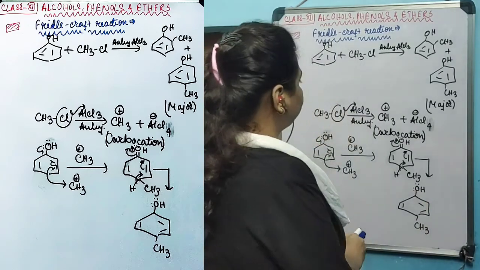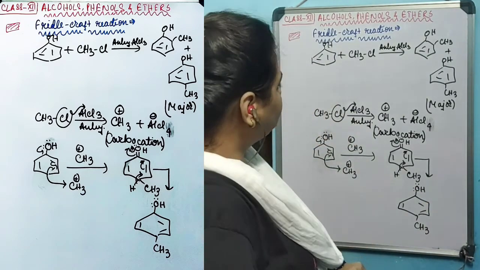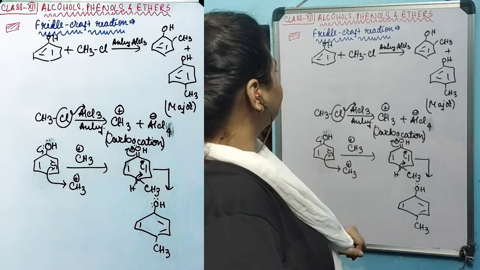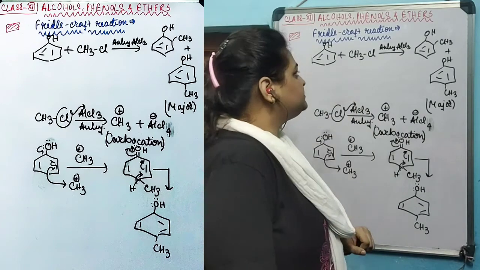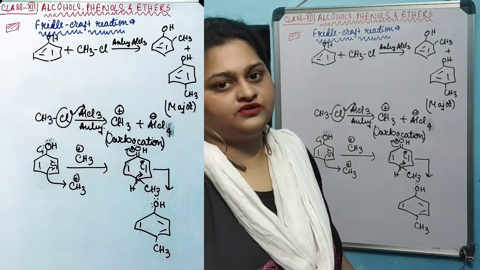And that is how this product, the ortho product, is formed via this mechanism. This is known as Friedel-Crafts alkylation of phenol.